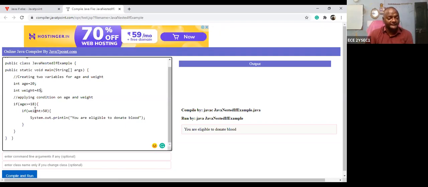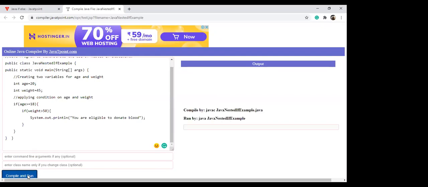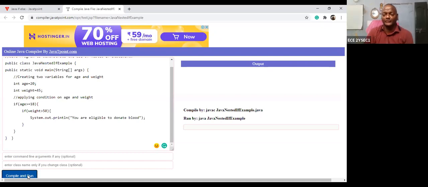If weight is greater than 50 and age is greater than or equal to 18, then you are eligible. Now my weight is 45. What is the output? Nothing, sir. Nothing is output. If you wish, you can use else.